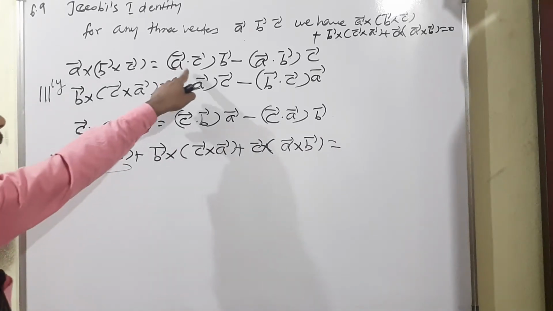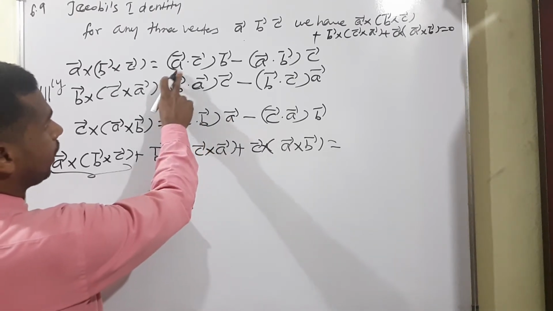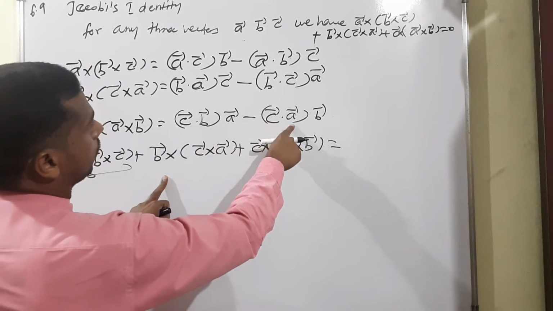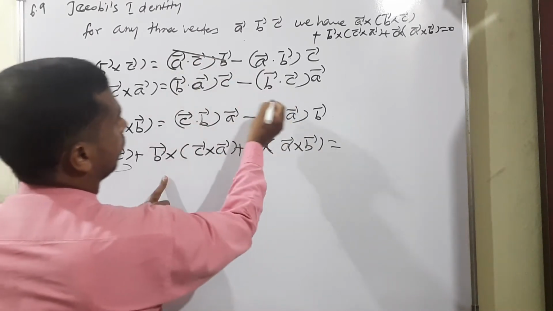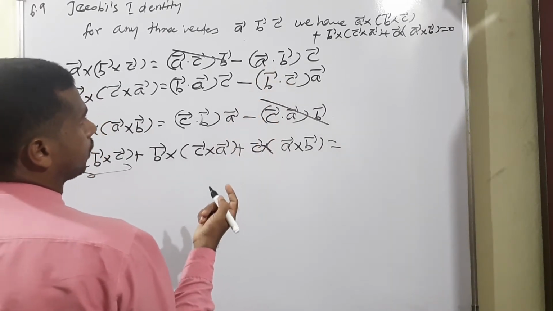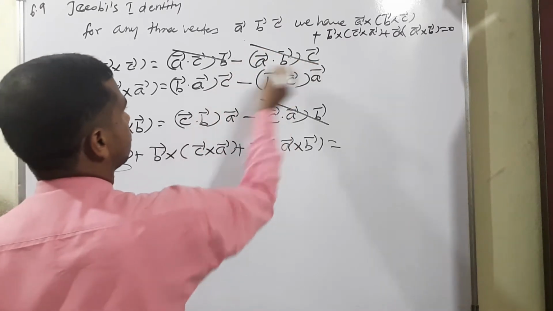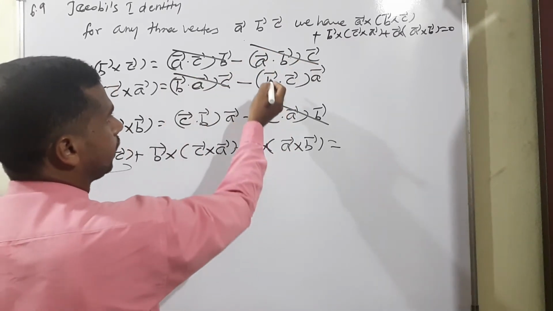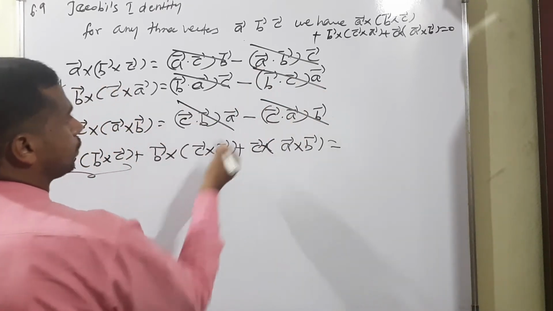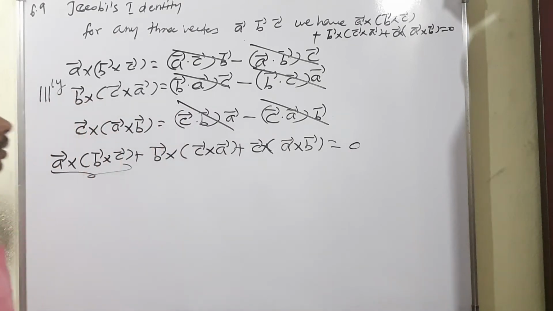Look at the first condition, plus, just comparing A vector dot C. Where is A vector dot C? Here there is C vector dot A, B. We can cancel, no, plus and minus. The next condition, A vector dot B: this is minus, this is plus, we can cancel it. Next condition also, B vector dot C: this is positive B vector dot C. Therefore, definitely we can say the answer is 0. That's all, this is our proof.